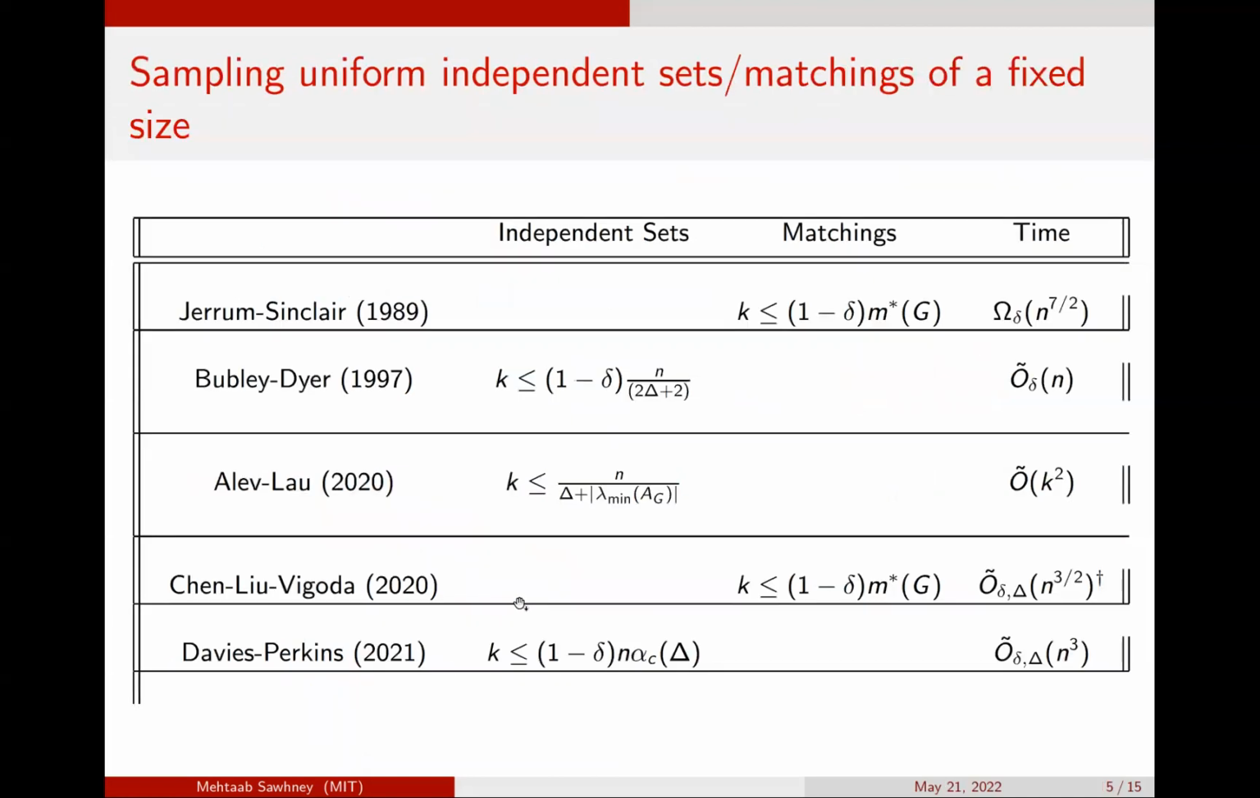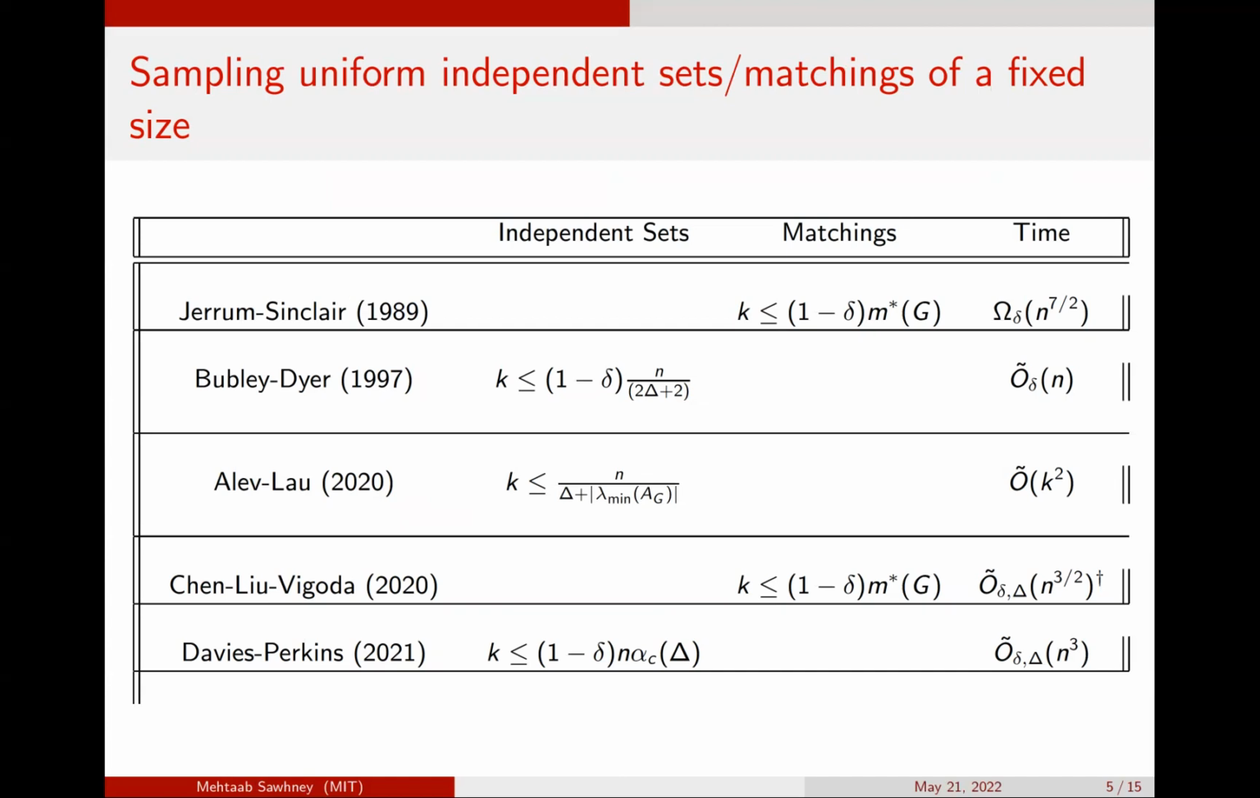Instead of just directly counting, one can ask a very similar question regarding sampling a uniformly random independent set, or a closely related question, which is sampling a fixed-size matching of nearly maximum size. The first result in this direction is due to Jerrum and Sinclair, who showed that one can sample up to 1 minus delta times the maximum matching size in time n to the 7 halves.